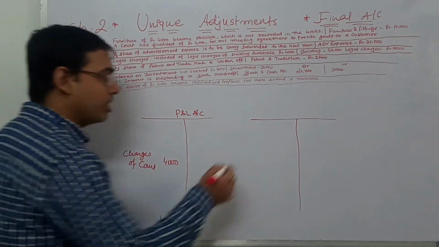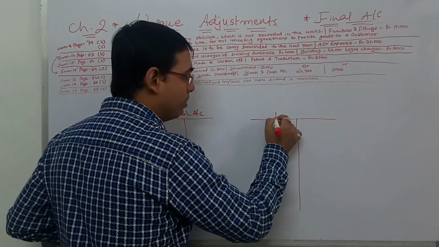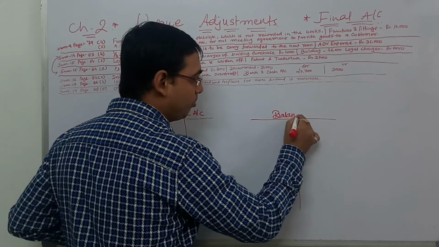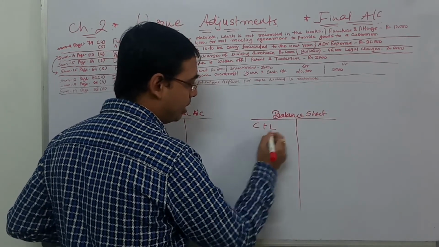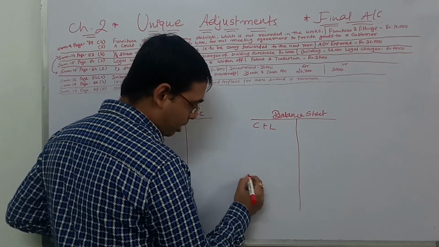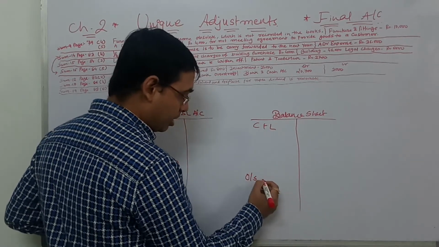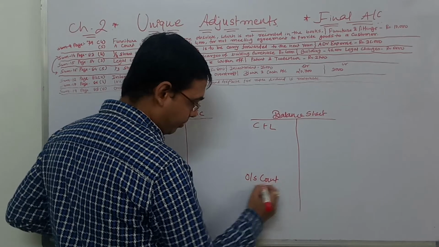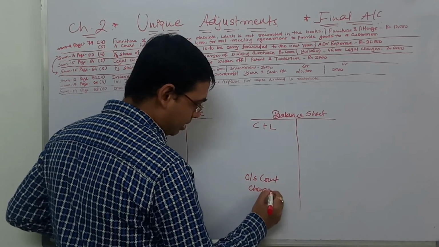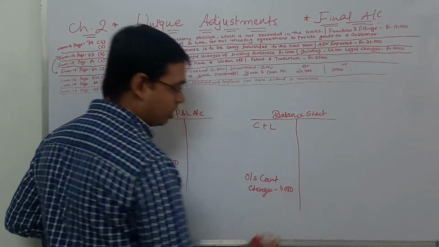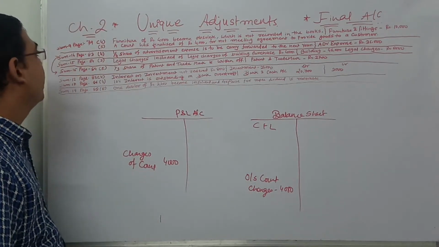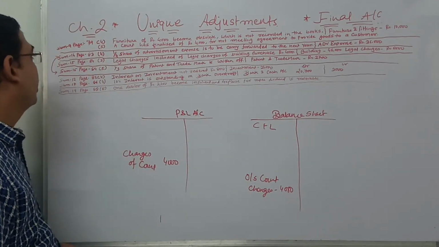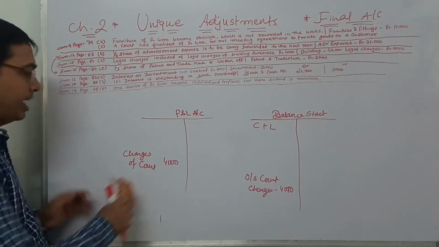And as it is our liability, so under the balance sheet, on the liability side, we will write outstanding code charges, 4,000. Okay. Now go to page number 83, sum number 14, fourth adjustment.